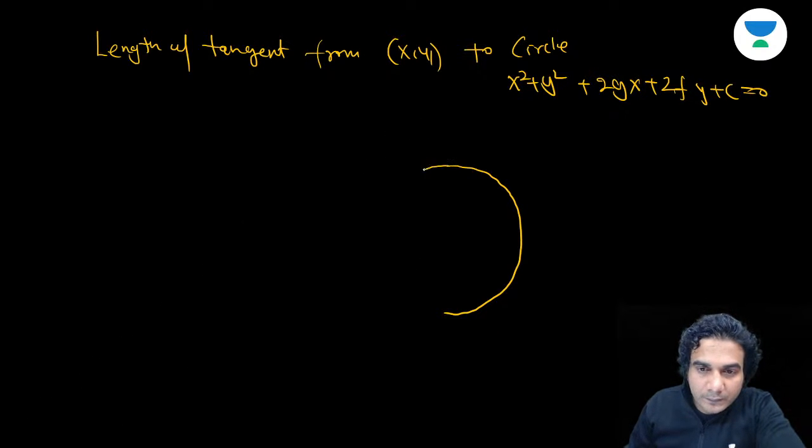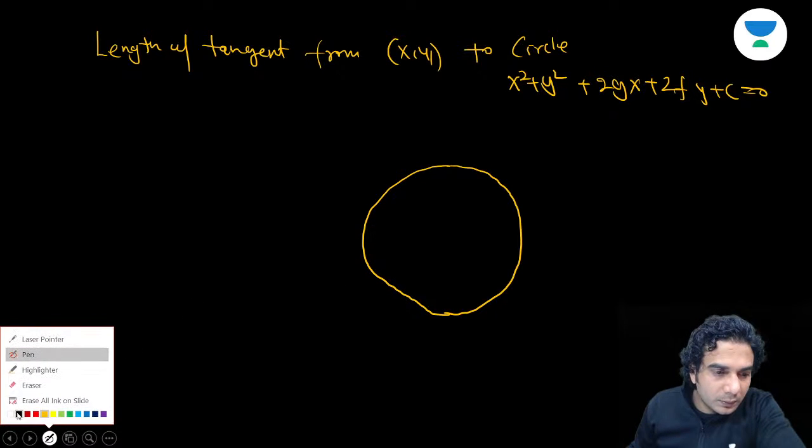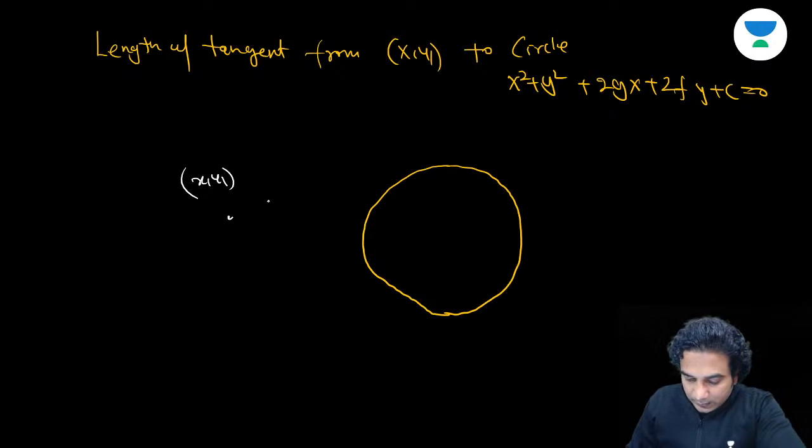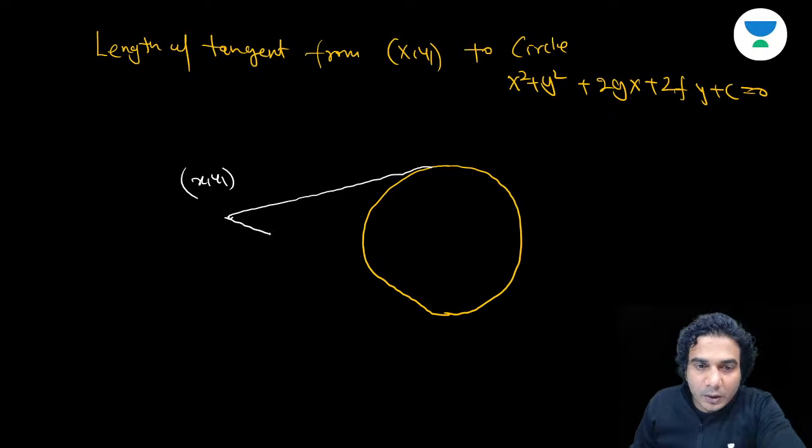What is the formula, Raghav? Suppose this is the point. Obviously, the point is outside, because if the point is inside, you can't draw a tangent. And if the point is outside, you can draw two tangents, which will be of equal length, right? These two tangents will be of equal length.